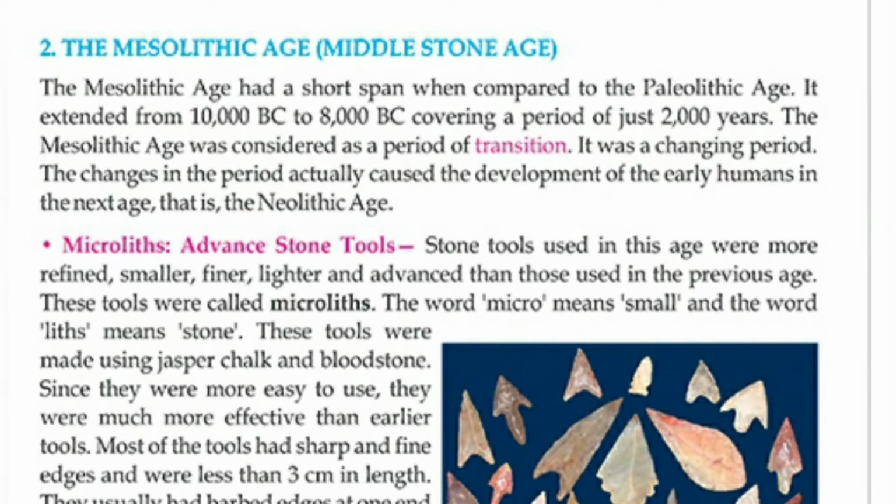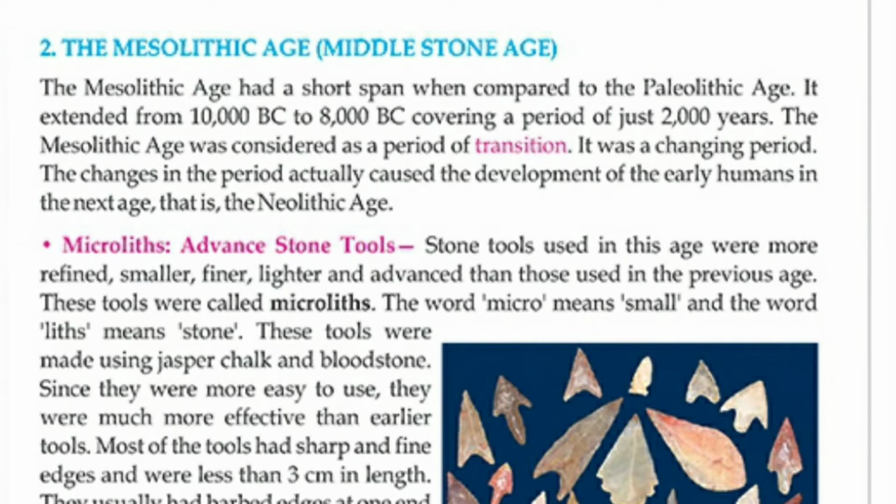They were smaller, finer, lighter, and more advanced than those used in the previous age, the Paleolithic age.